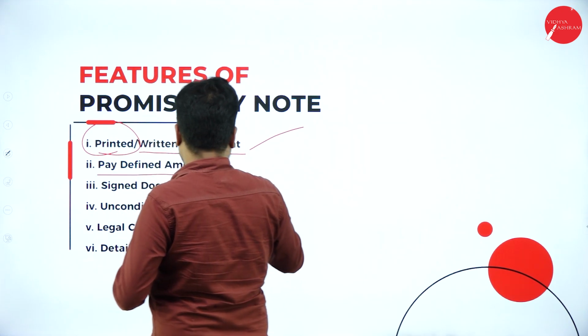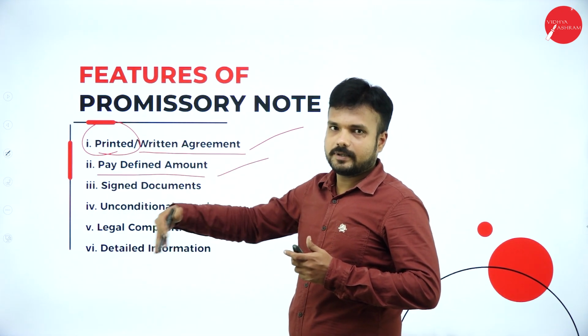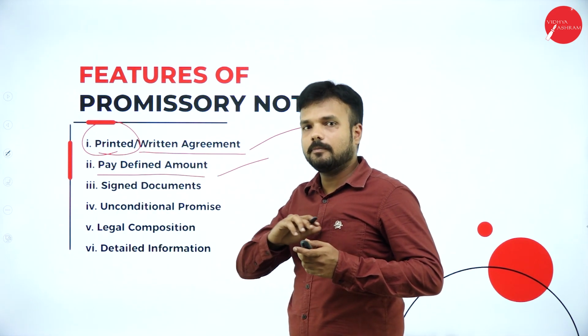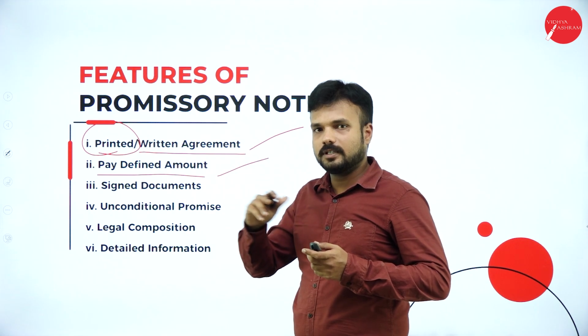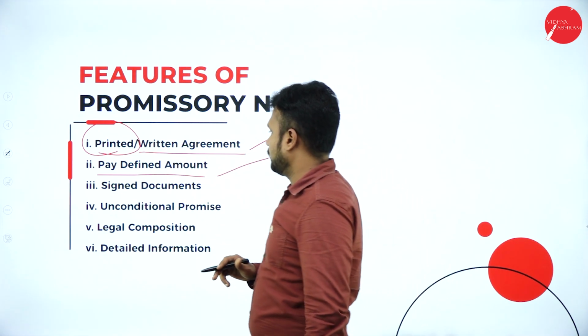Pay defined amount. Say for example, if I issue a 10,000 rupees check, I am supposed to pay 10,000. 20,000 check, 20,000. So pay defined amount. The sum of the amount is previously defined before issuing the check or the negotiable instrument.